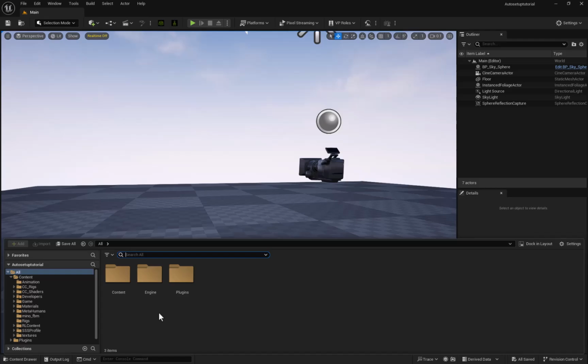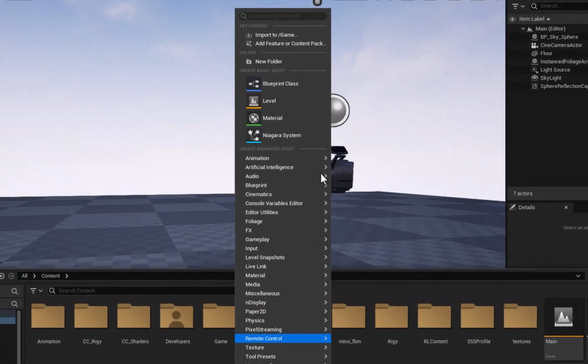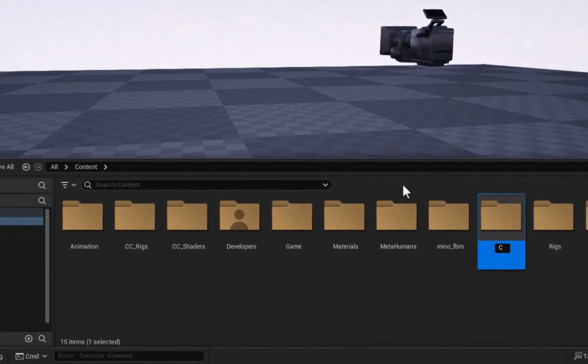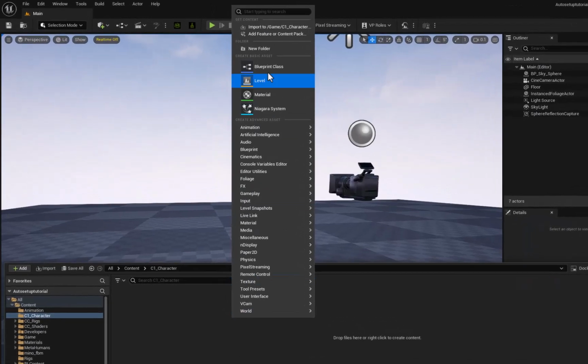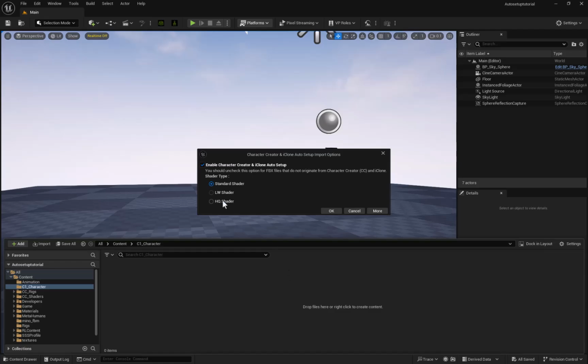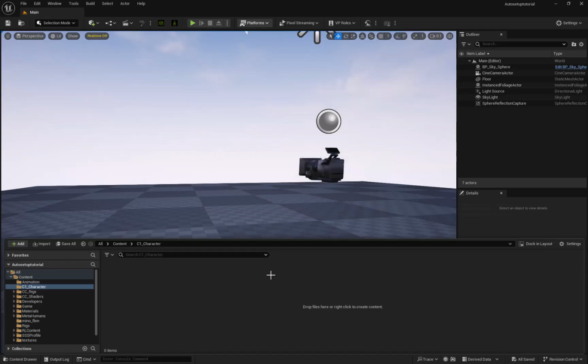Okay, so let's import our character. So just go to the content drawer and right click anywhere and create a new folder. I'm just going to call this C1_character, and this is where I'm going to be importing all my assets to. And then right click, and then from the pop-up menu select import to, and then import my C1_character, which was my base character. And then when prompted, just click on HQ shader, which will give me high quality shading for